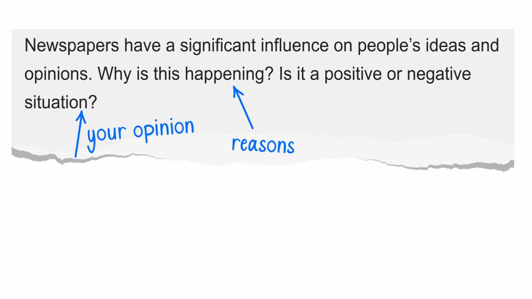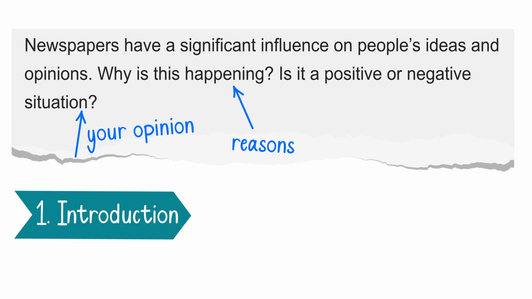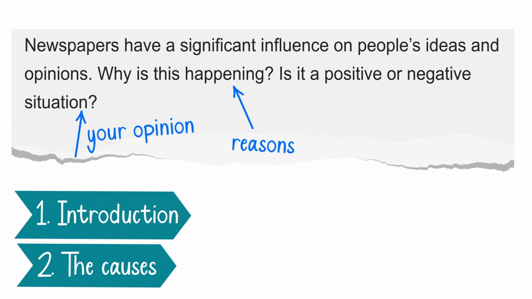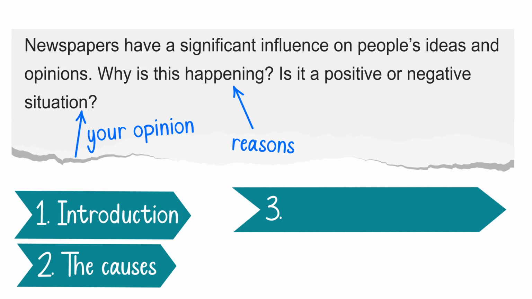And let's say, so we'll have 4 paragraphs. The first one is introduction, as you know. And in the second paragraph, you have to write about the causes. Why is this happening? Why newspapers have significant influence on people's ideas and opinions. And in the second body paragraph, you have to write, is this a positive or a negative situation? So you have to write about newspapers' influence. Is that negative or positive?